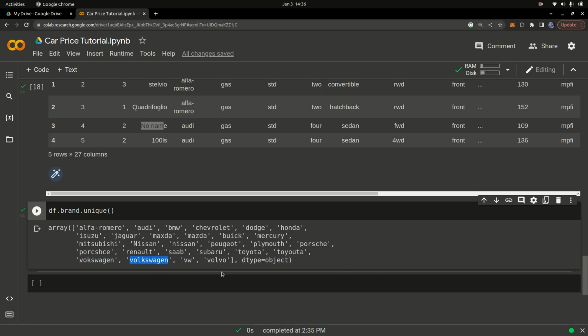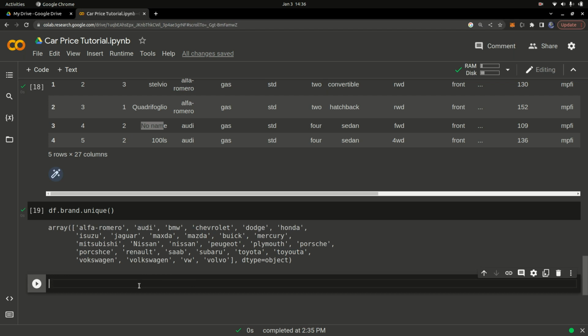And also this VW, this is also Volkswagen, right? And we also have Volvo and all that. We also have Subaru, Toyota, and also Toyota again. We need to fix the typo because this is actually just Toyota, but the person added an extra U. So we need to actually do the data cleaning on that. So you can see the importance of checking your data before training a machine learning model.